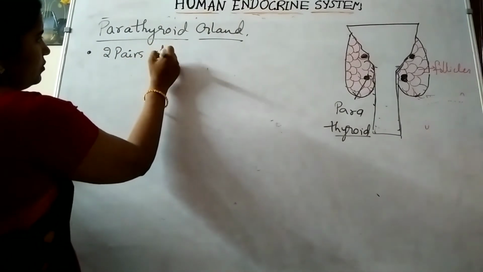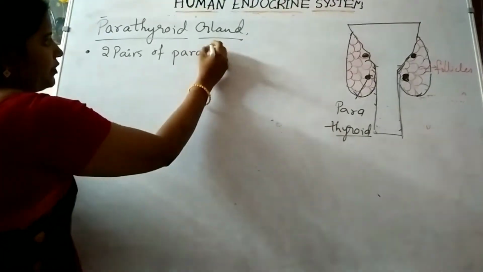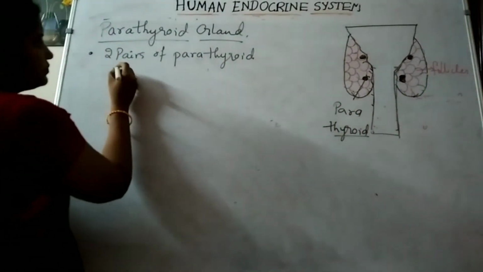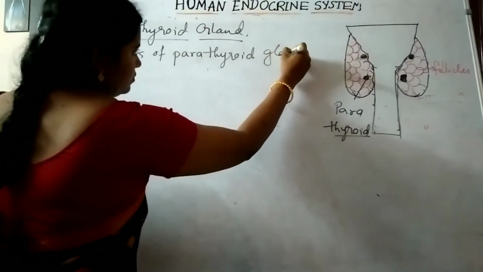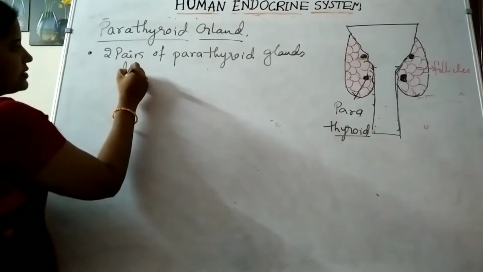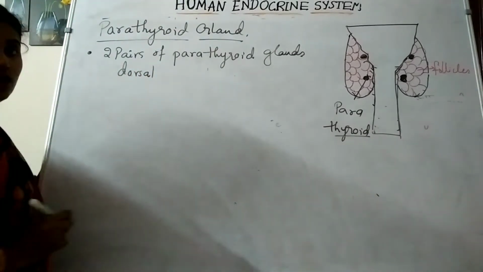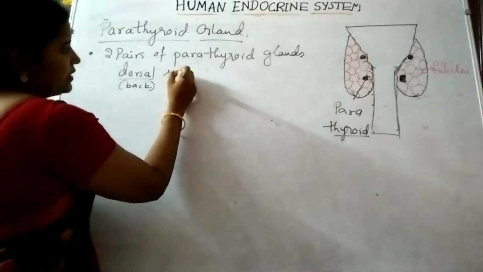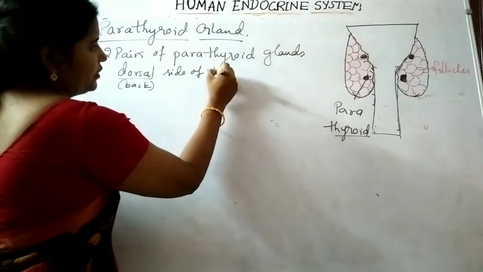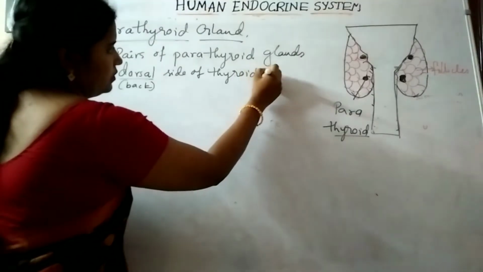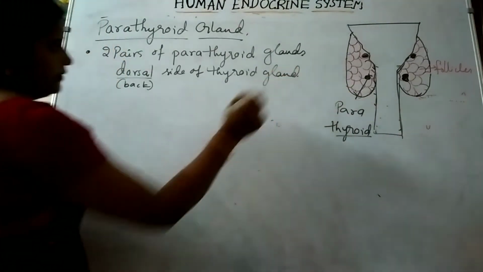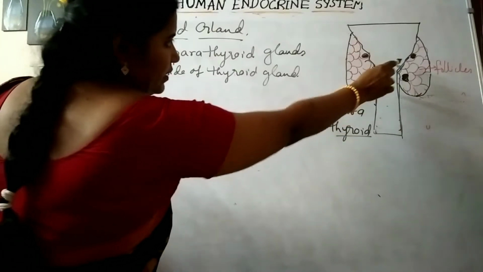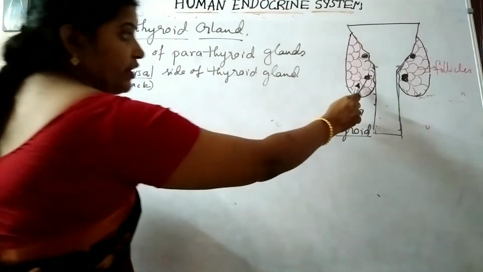Two pairs of parathyroid glands are present on the dorsal side of the thyroid gland. Dorsal means back side. Two pairs of parathyroid glands are present in the thyroid lobes.